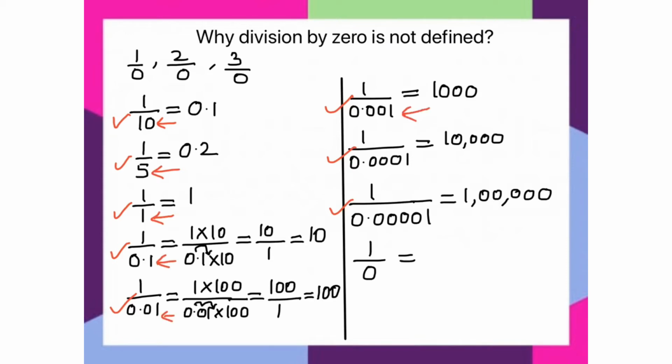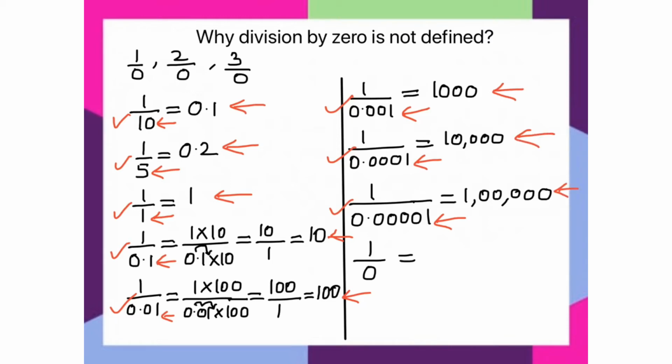That is, we kept decreasing the denominators. So the values of these kept increasing: 0.1, 0.2, 1, 10, 100, 1000, 10,000, 1 lakh.